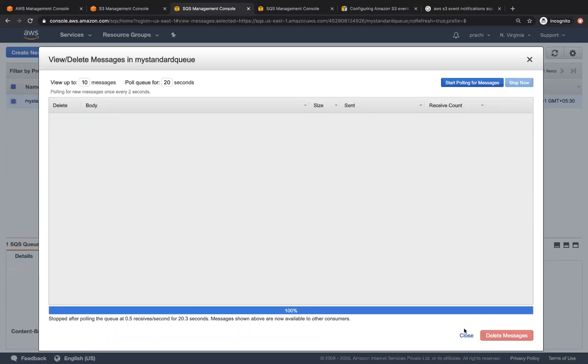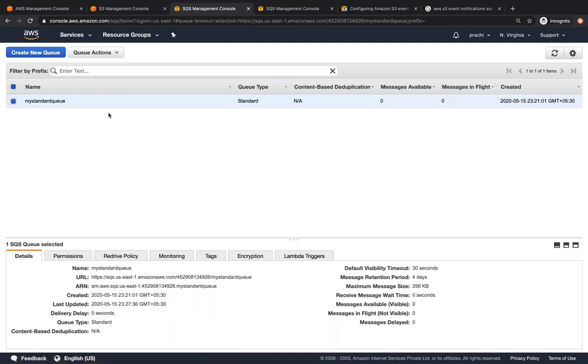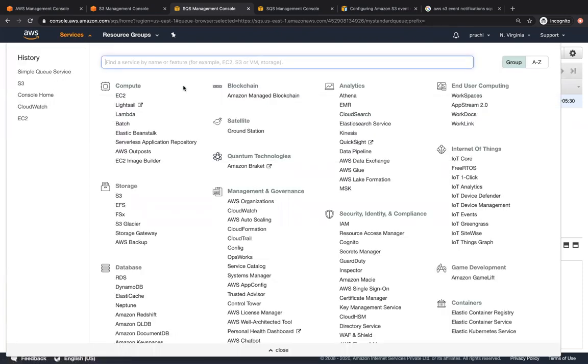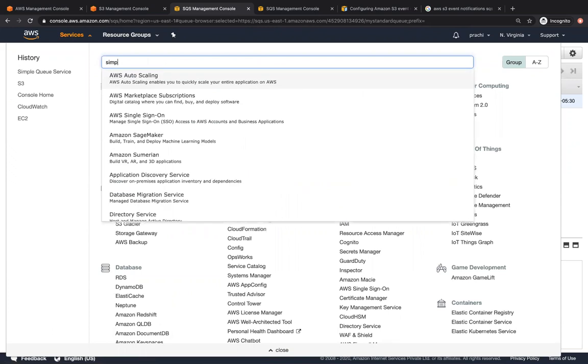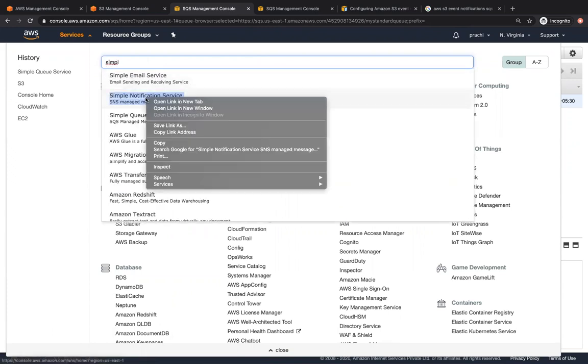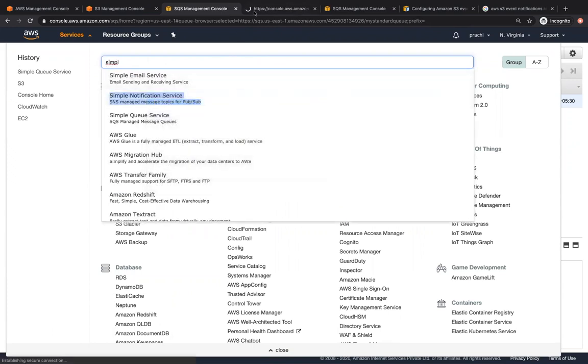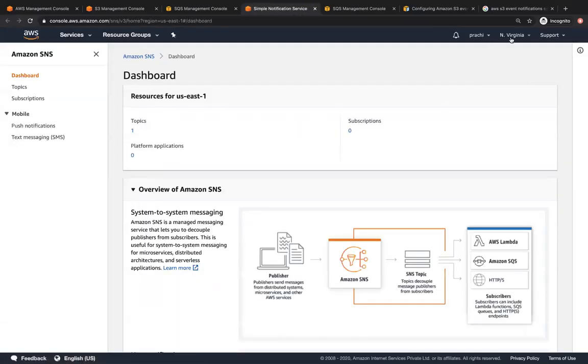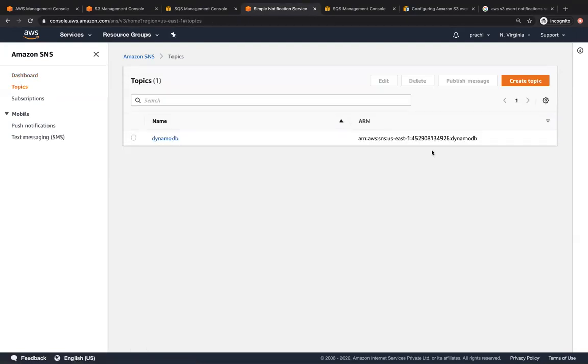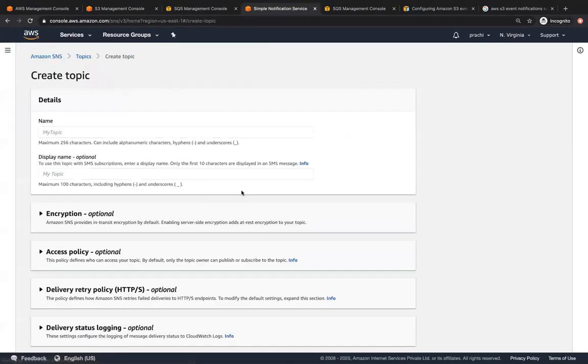Cool. So let me also show you one more thing over here. Let us go to SNS, the simple notification service, and also add this as a subscriber. Do we already have a topic in this account? Let's check on that, and also check whether it's in the Northern Virginia region. Yes, we do have a topic over here. We have a DynamoDB topic, but let's create a new topic.